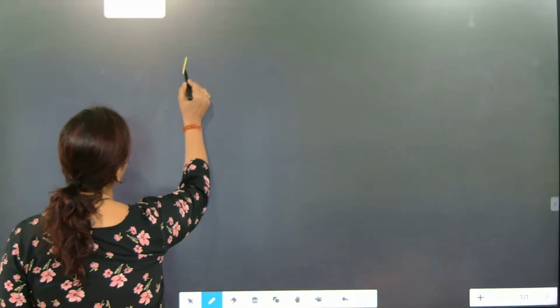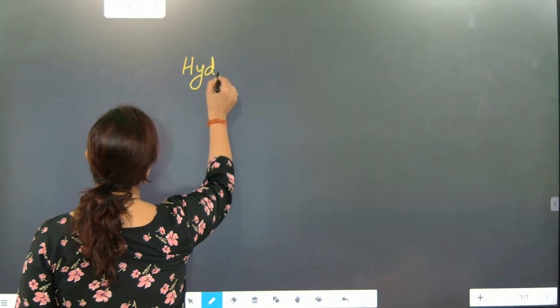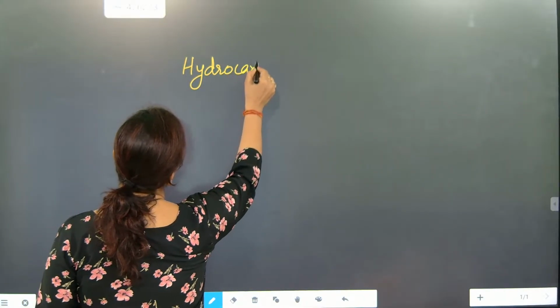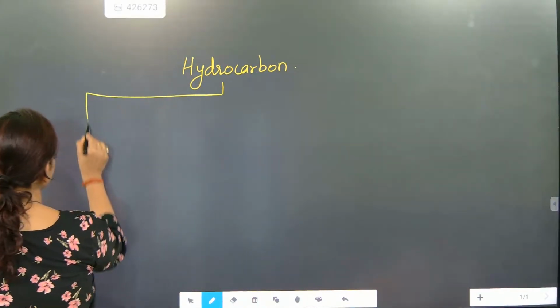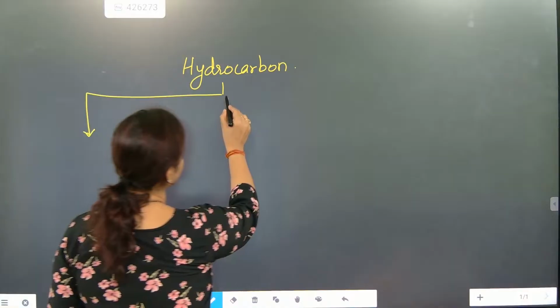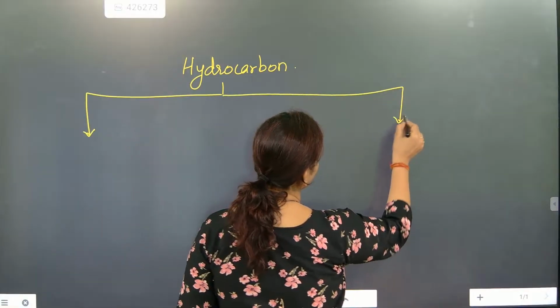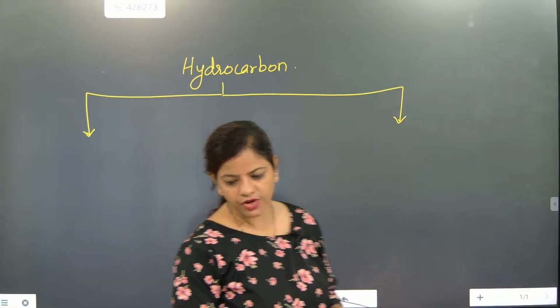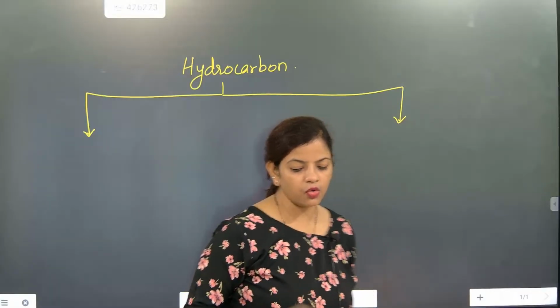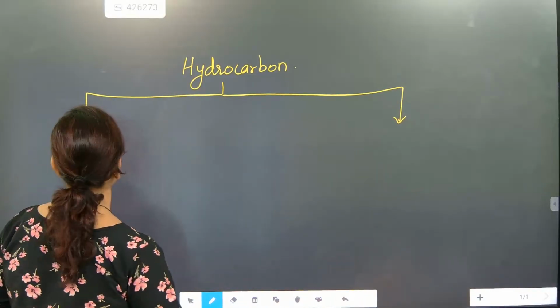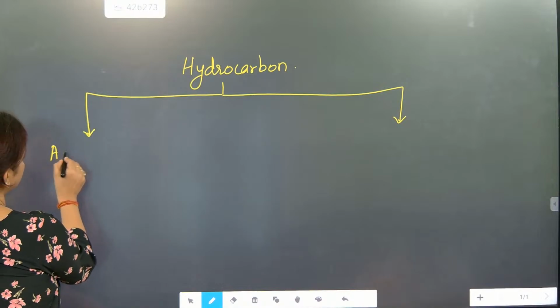So, hydrocarbon, the entire hydrocarbon, carbon will be divided into two sections. Okay. So now one is called acyclic or open chain compounds. One is acyclic.